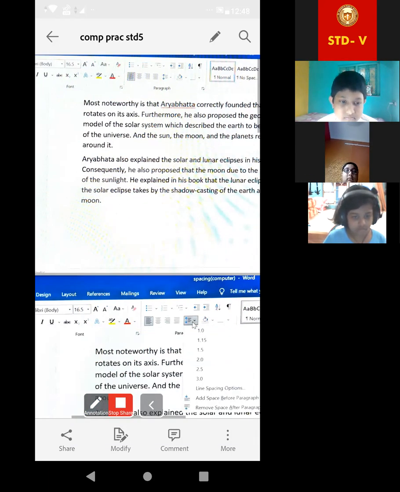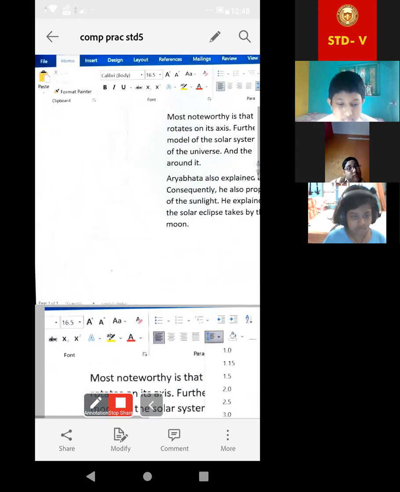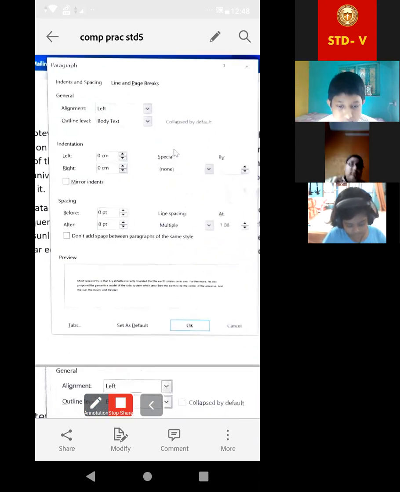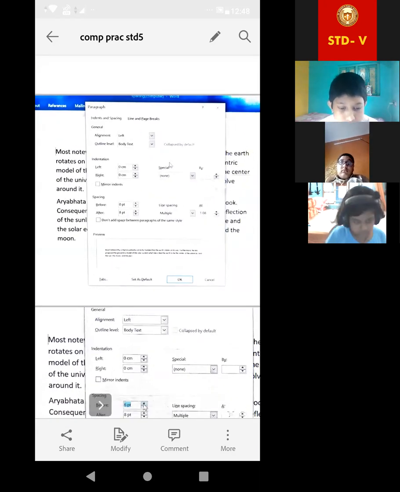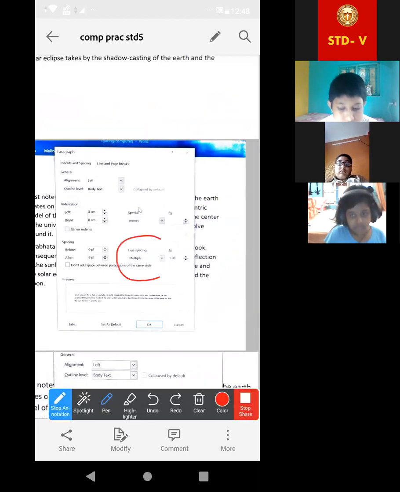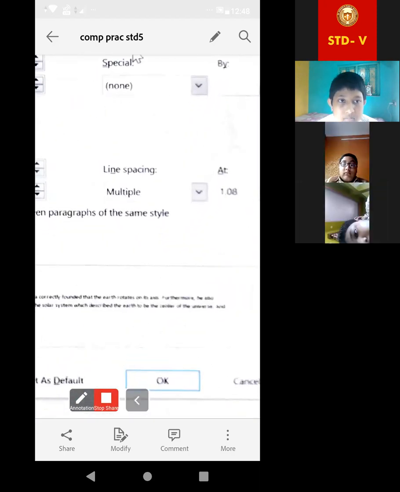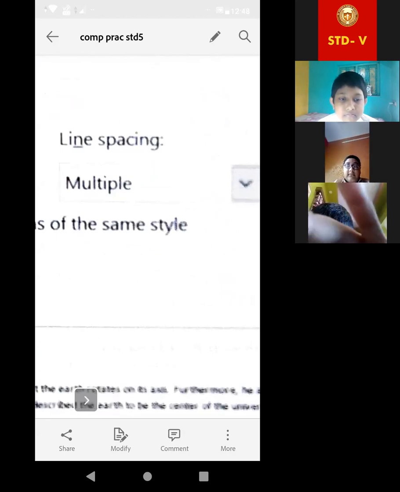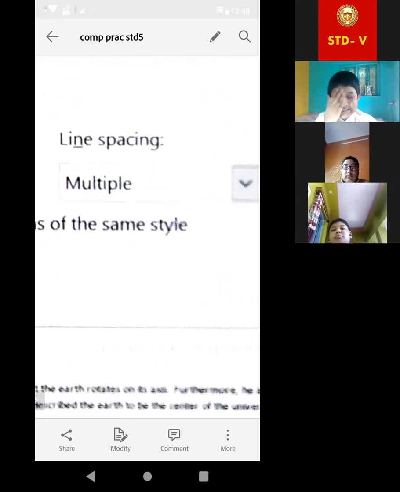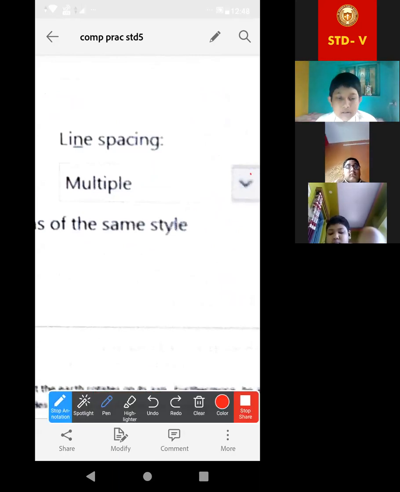Now again, let me move to that page. Okay, this one. Look. Before, after, now line spacing in this option. Let me come in this option. Look, line spacing. All of you are able to see it. I don't know whether the screen is properly visible to you or not. Ma'am, the screen is hazy. Okay. Acha. Now look, line spacing option. Now it is clear.